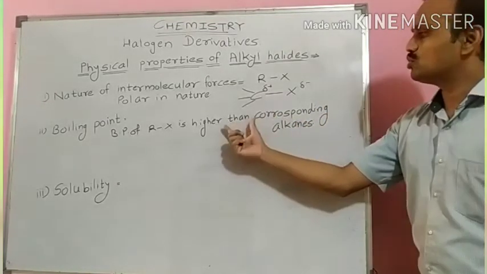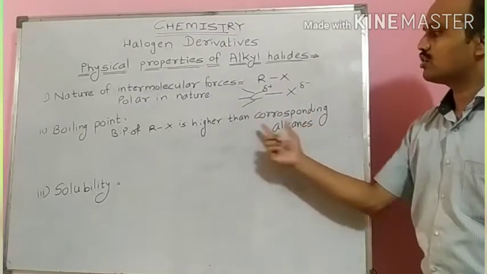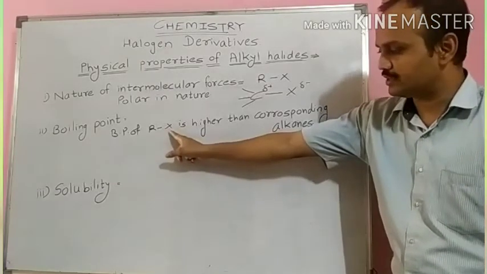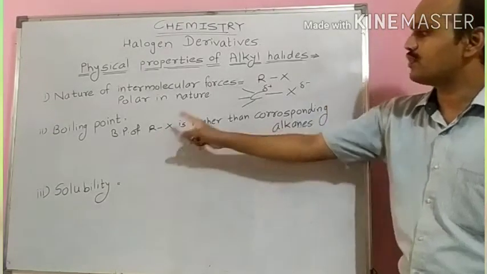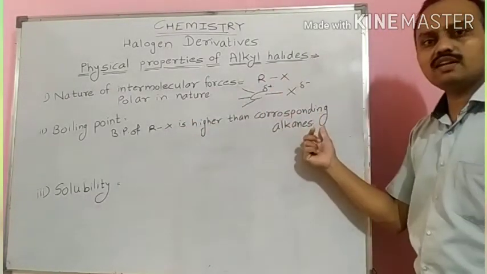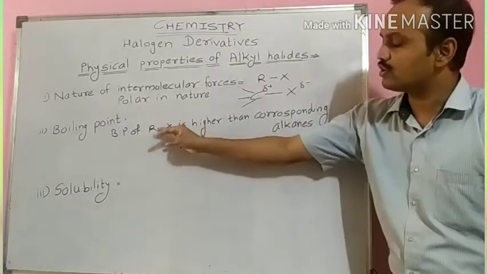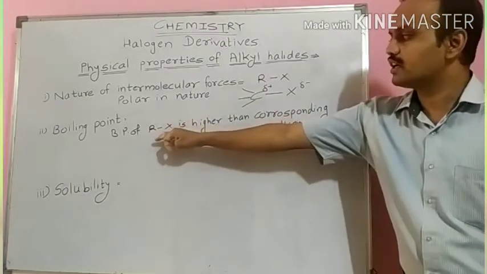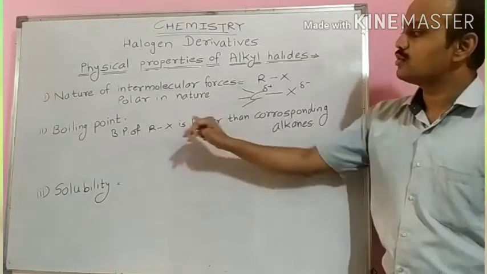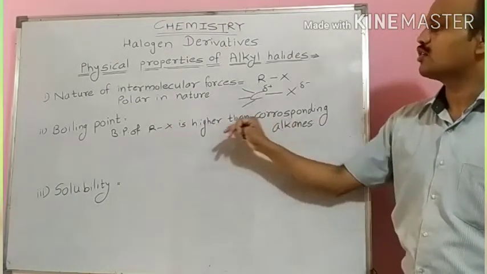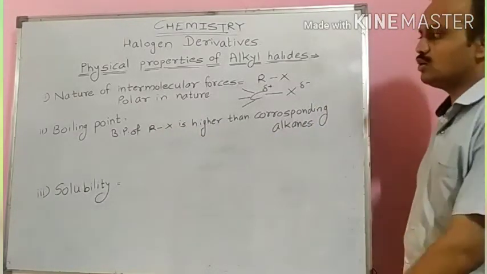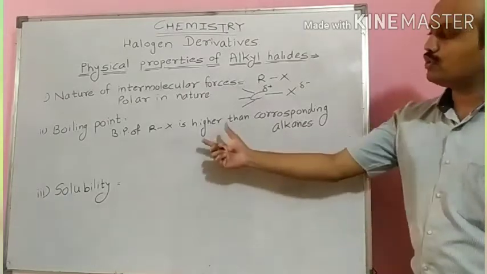It is due to higher molecular mass of alkyl halides, because we know hydrogen is replaced by a halogen atom in alkyl halide when it is formed from alkanes, and all halogens are heavier than hydrogen. Therefore the molecular mass of the corresponding alkyl halide is higher than alkanes. Due to higher molecular mass, boiling point of alkyl halides is higher than corresponding alkanes. Now there is one more important thing.